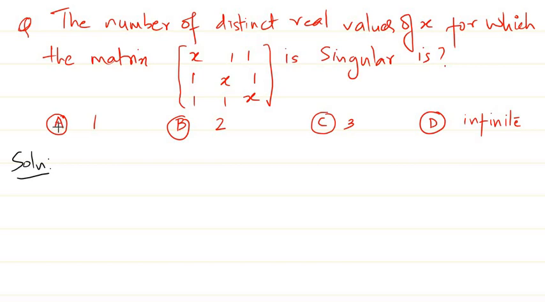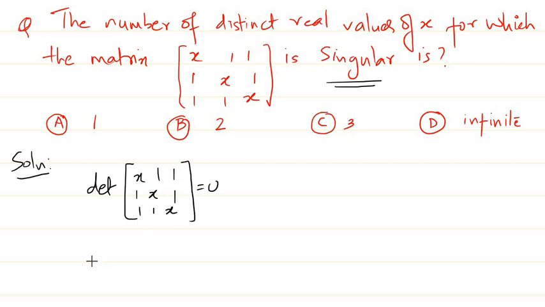Yeah, so this is the next question. Here you're asked to find the number of distinct real values of x for which this matrix is singular. A matrix is singular means the determinant of this matrix is actually 0, right? That is what is given to us as the input. I think that is a key point here which will help us find this answer, because we have to find all values of x for which the determinant of this matrix is 0, right?